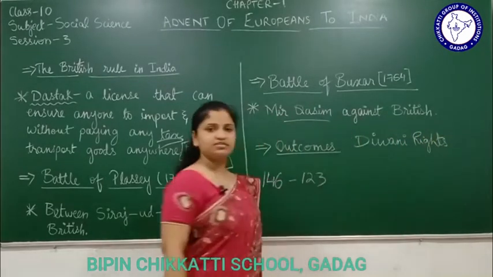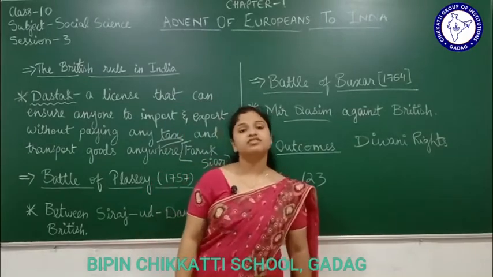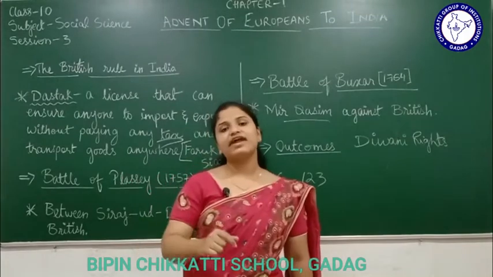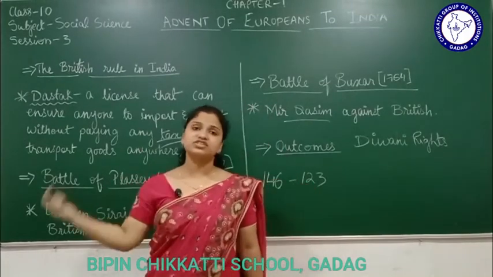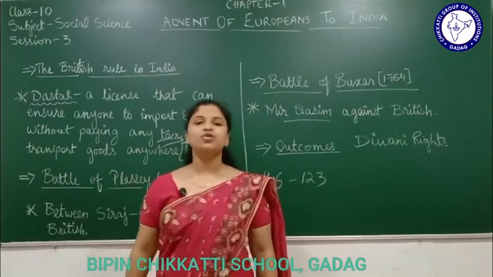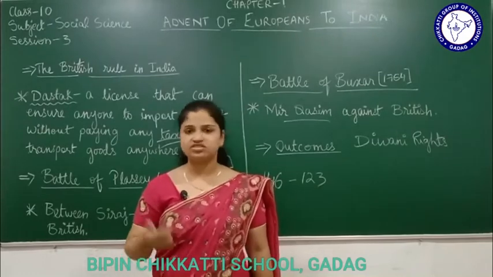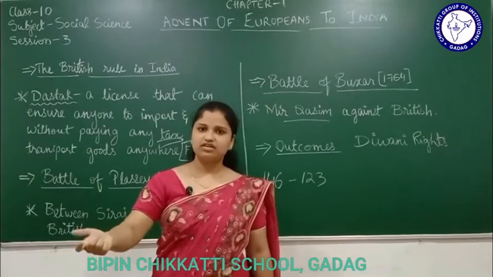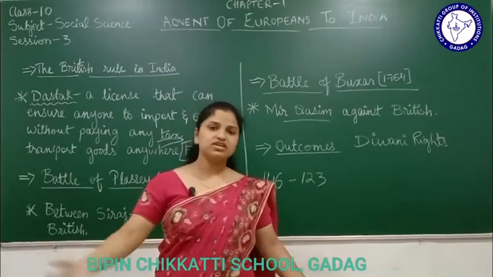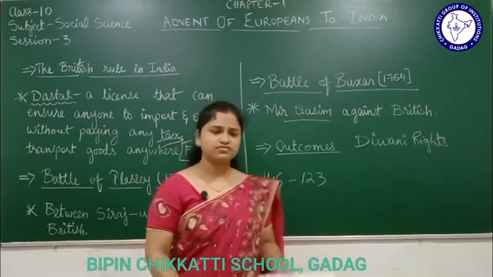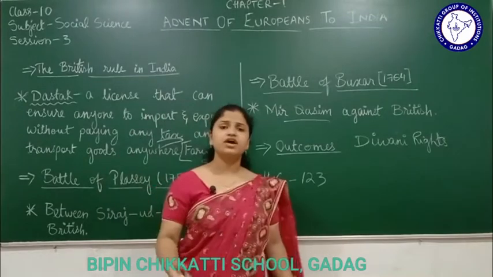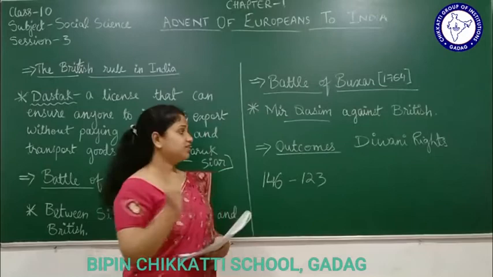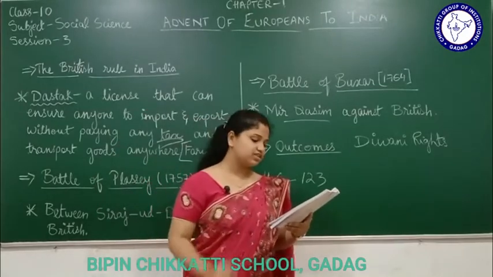Diwani rights are nothing but the rights to collect revenue. Now, the rights that Bengal had initially were given to the Britishers. By whom? By Shah Alam II. Why? Because he surrendered. He lost the war. Now he had to give something to the Britishers, right? Because he is losing the war, obviously all his laws will be gone. Britishers will work according to their way. So Shah Alam II had to give the Diwani rights to the British. That was the first outcome.